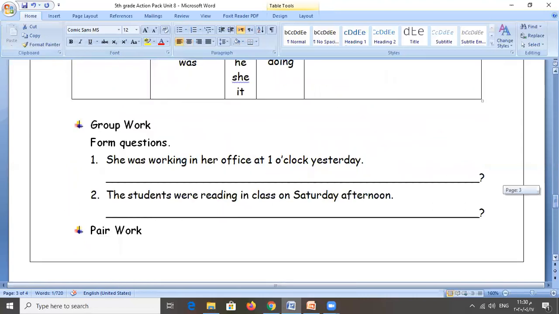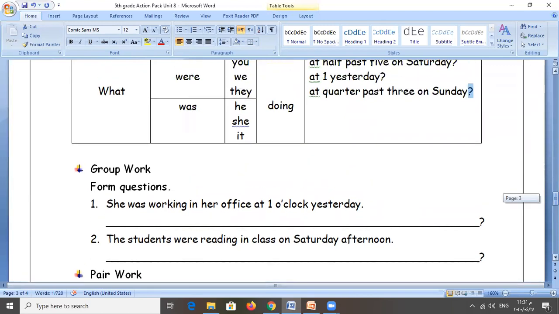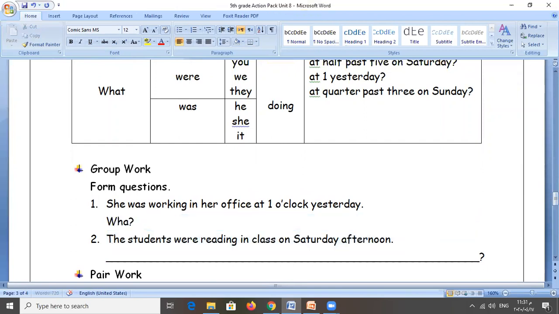Now, form questions, group work. 1, She was working in her office at 1 o'clock yesterday. You see, the action was happening at a specific time in the past, then the action stopped. So it is a past continuous. Very good. Now we need to use the WH. According to the rule, I will show you the rule. We add what.